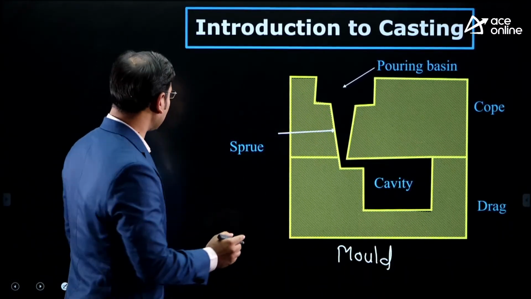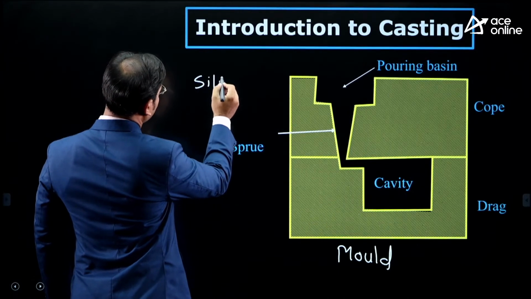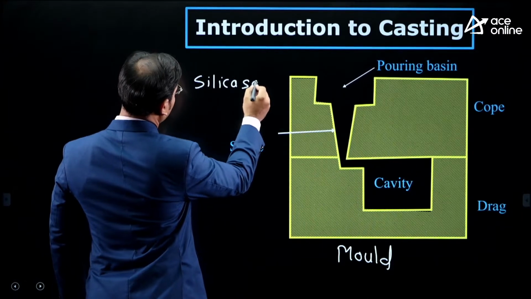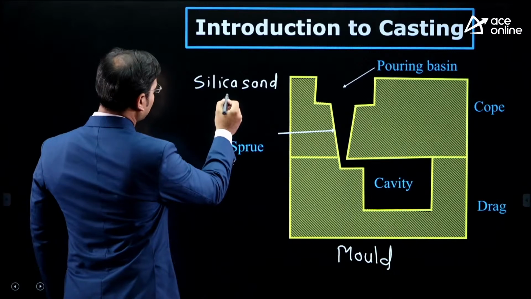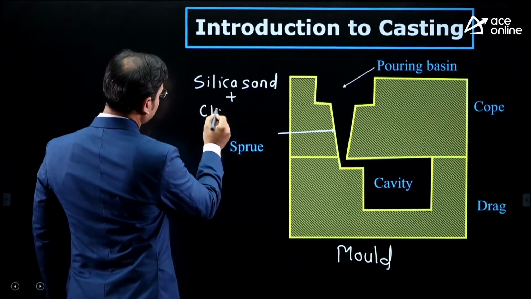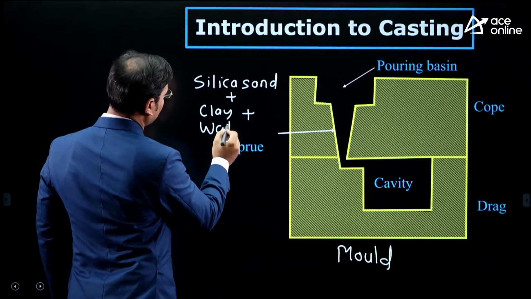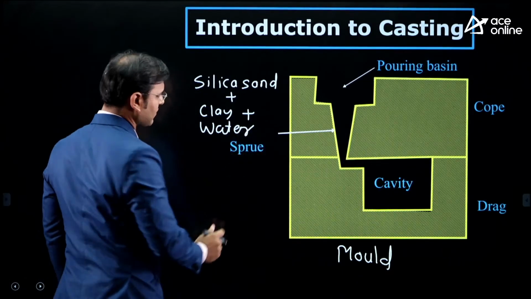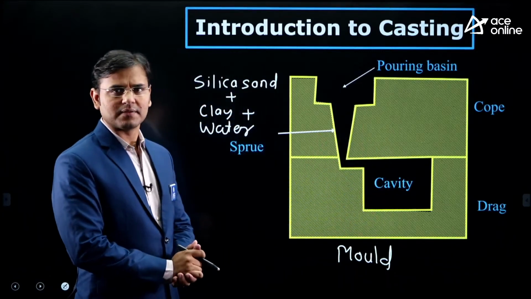What is that molding sand? I am writing here silica sand. From the river we can get the silica sand. In that silica sand we add clay, and plus we add water. Then we will get molding sand. Then this is the mold made by molding sand.